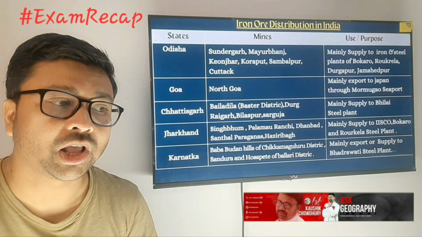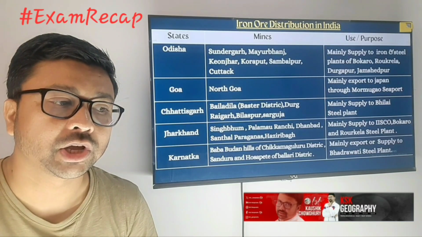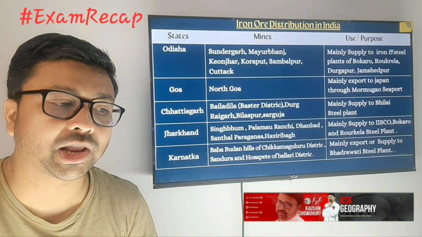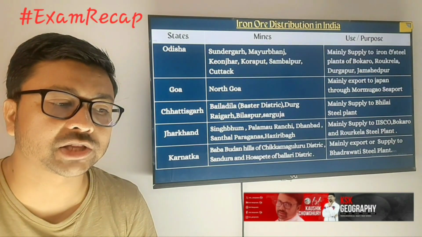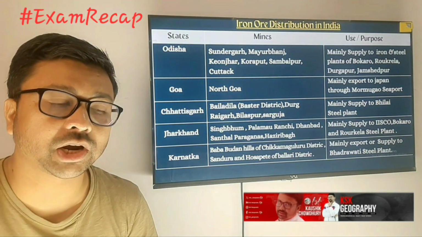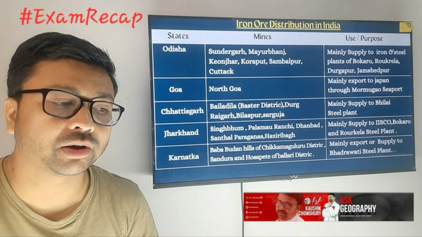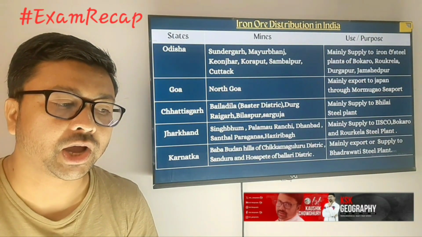And what are the places where there are mine fields? Like in Odisha: Sundargarh, Mayurbhanj, Keonjhar, Koraput, Sambalpur and Cuttack. In Goa we are getting it in North Goa. In Chhattisgarh we are getting it in Bailadila, Raigarh, Bilaspur and Sarguja. Next, in Jharkhand we are getting it in Singhbhum, Palamu, Ranchi, Dhanbad, Santal Pargana and Hazaribagh.